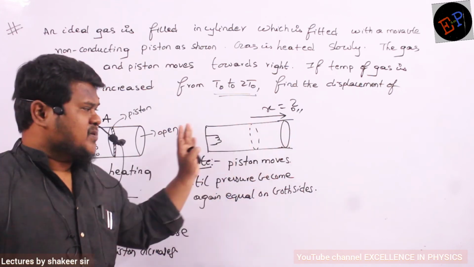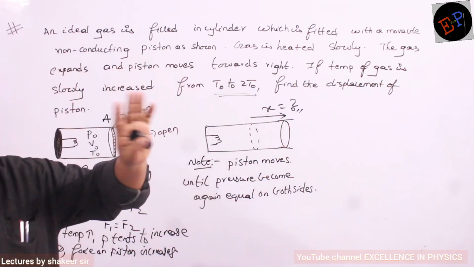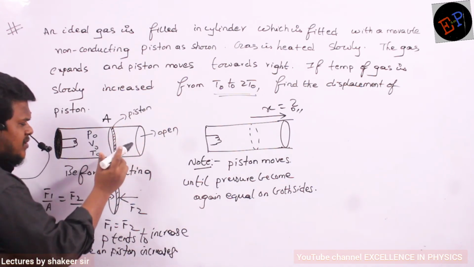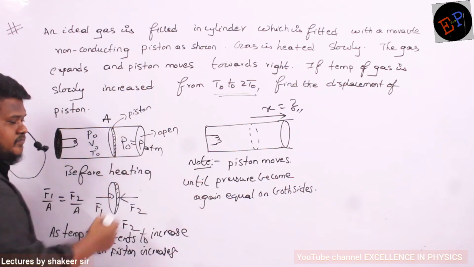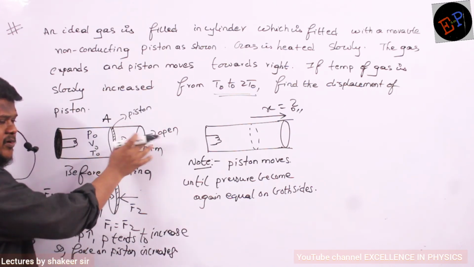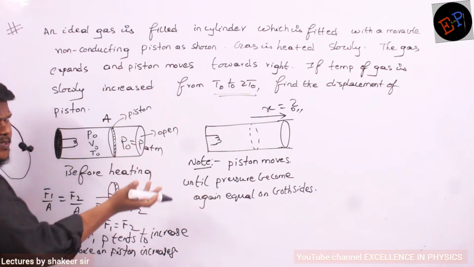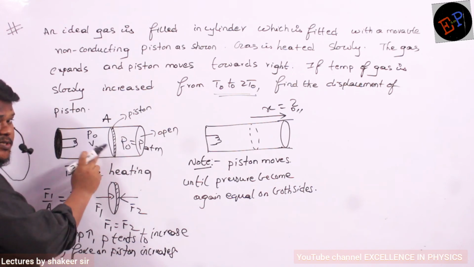And the piston will move until which position? Until again pressures remain the same. So here the only pressure which is acting is P0, which is also called atmospheric pressure, before heating. On both sides the same pressure, no? This side is open to atmosphere, so which pressure? Atmospheric pressure. On the inside also the same pressure is present. That is why the piston is in rest position initially.